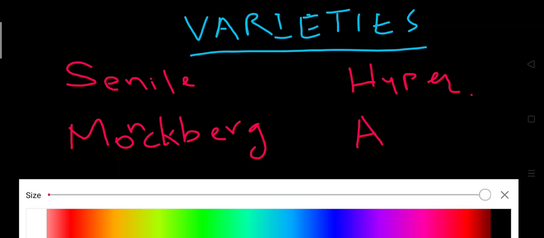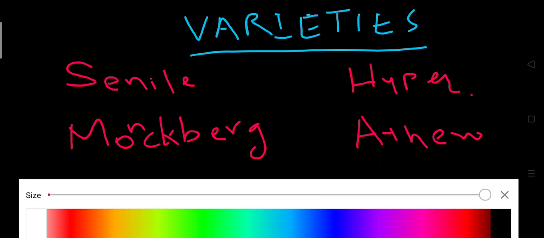And the next one is A, that is atherosclerosis. So first is senile arteriosclerosis, second is hypertensive arteriosclerosis, third is Monckeberg arteriosclerosis, and fourth is atherosclerosis. Arteriosclerosis is a broad term which encompasses these different varieties.